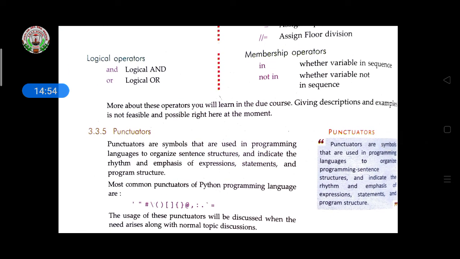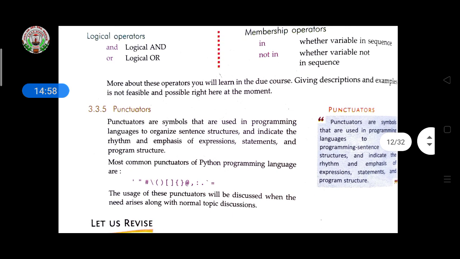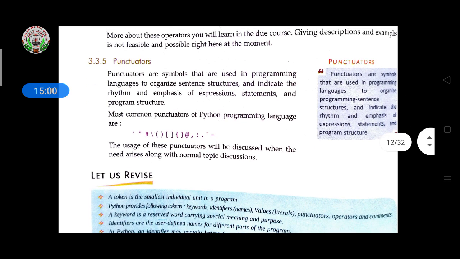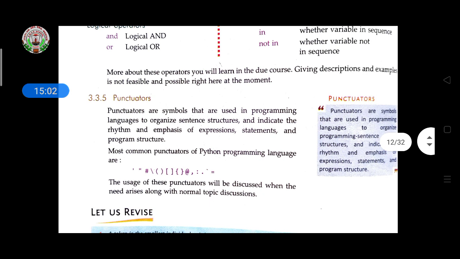Then next is punctuators. Punctuators are symbols used in a programming language to organize sentence structures and indicate the rhythm and emphasis of expressions, statements and program structure.